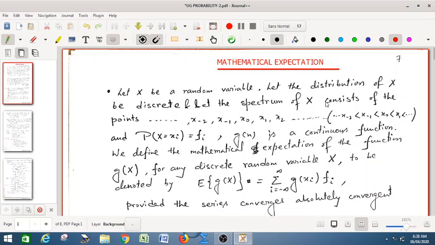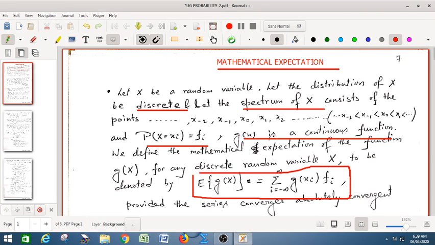Let x be a random variable, let the distribution of x be discrete, and let the spectrum of x consist of the points x_{-2}, x_{-1}, x_0, x_1, x_2, etc., and probability of X equal to x_i is equal to f_i. This is the probability mass function as we know from the discrete distribution, and g(x) is a continuous function. We define the mathematical expectation of the function g(x) for any discrete random variable X to be denoted by expectation of g(X). This is the notation, is equal to summation i equal to minus infinity to infinity g(x_i) f_i.